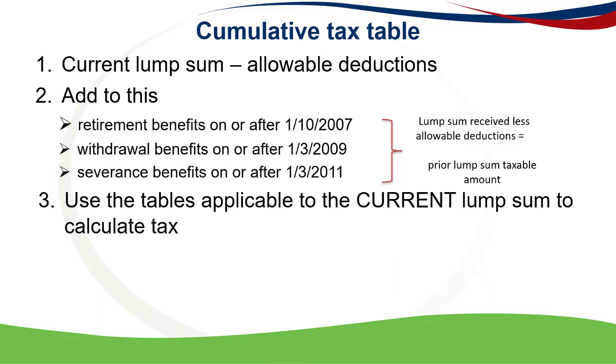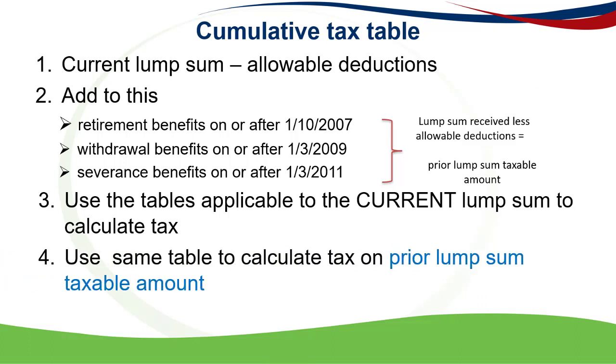Then you use the tables that are applicable to the current lump sum. So if the current lump sum is a retirement lump sum, you'll use the retirement table. If the current lump sum is a withdrawal lump sum, then you'll use the withdrawal table for this accumulated taxable lump sum that you've calculated in steps 1 and 2. And you'll calculate the tax on that according to the table.